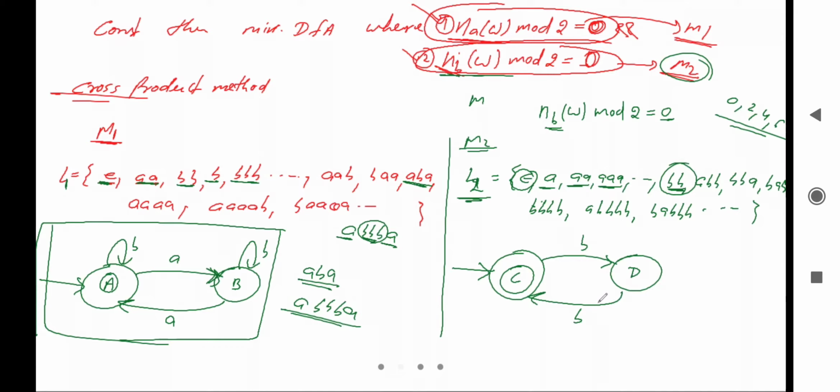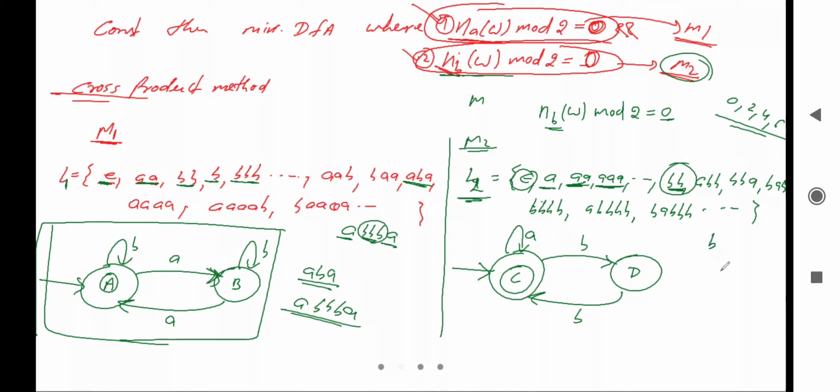Okay, so what about a? Can we take the loop of a here? Yes, it is possible because it can accept single a, double a, triple a, and 4 times a, and so on. So this loop is valid. What about this one? Can we take the loop of a here? So we'll have to check.